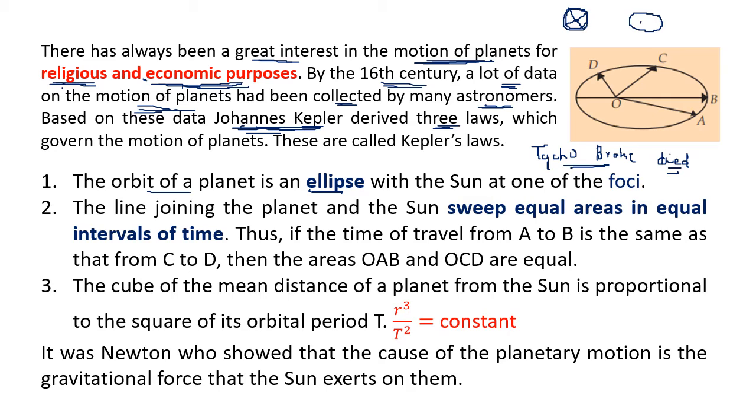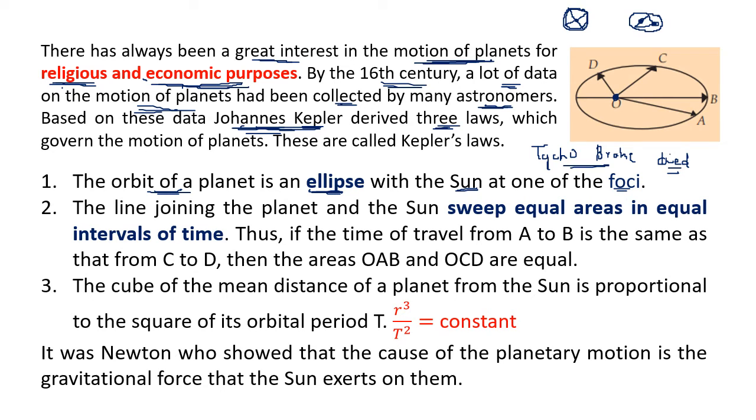It has 2 central points here, and the rule is that whenever you add the distances from these points, the sum will always remain the same. So any point on the ellipse, when you connect it to center 1 and center 2. So from the motion, Kepler said the orbit of the planet is an ellipse, and I told you the ellipse has 2 centers, 2 foci. So he said the sun lies at one of the foci. So this is the sun.